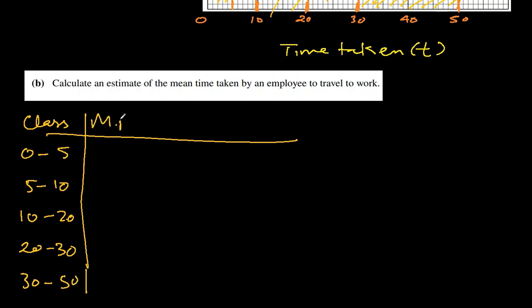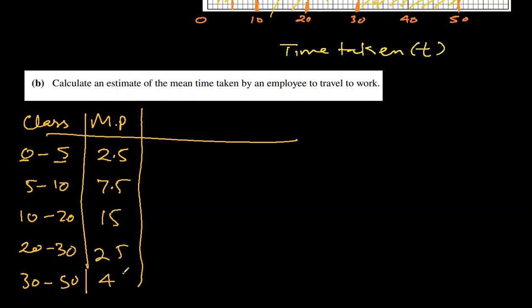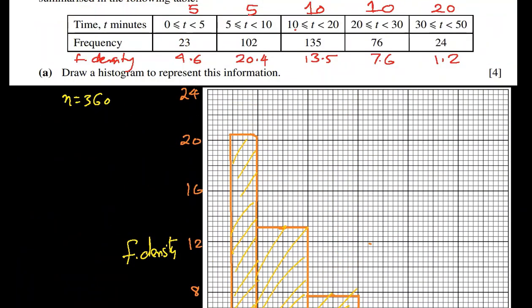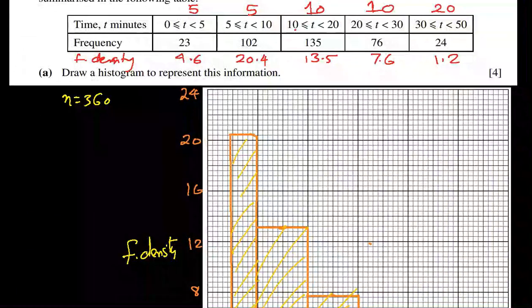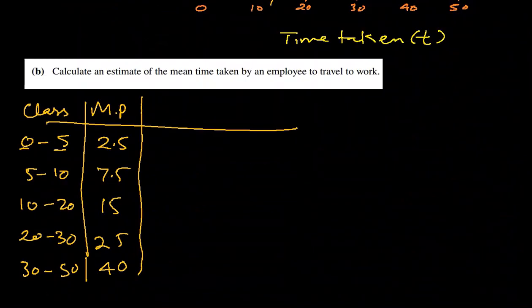For the mean, we need the midpoint of the data. Midpoint will be adding these two and dividing by 2, which will be 2.5. 0 plus 5 divided by 2 is 2.5, then 7.5, 15, 25, and 40. Now we write the frequency, which is 23, 102, 135, 76, and 24.